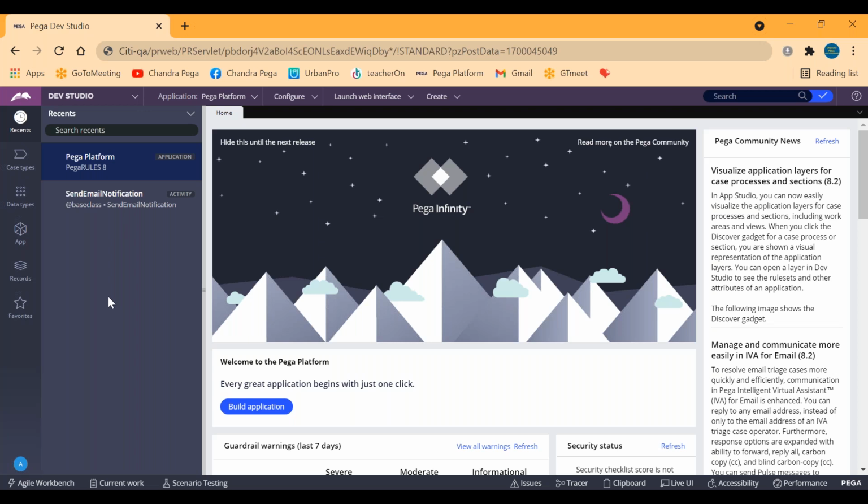Whatever you want to create in this Pega portal should be called a rule. One application rule for framework, one application rule for implementation, one activity rule for email sending, one when condition rule, one data transform rule. Likewise, whatever you want to create, everything is to be considered a rule in Pega.